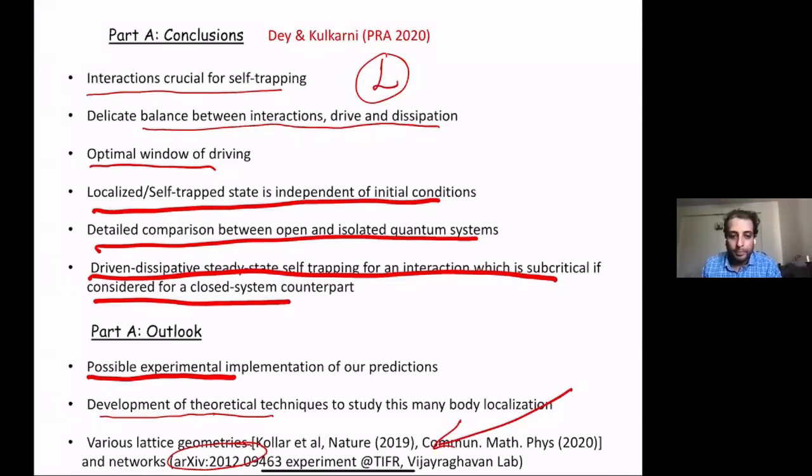Okay, so may I ask two questions? If you take the simplest two-unit case, and if you include the driving and find the eigenstates of this total entangled system, is it fair to say that these self-trapped states can be understood somehow as some kind of subradiant states for the Liouvillean?